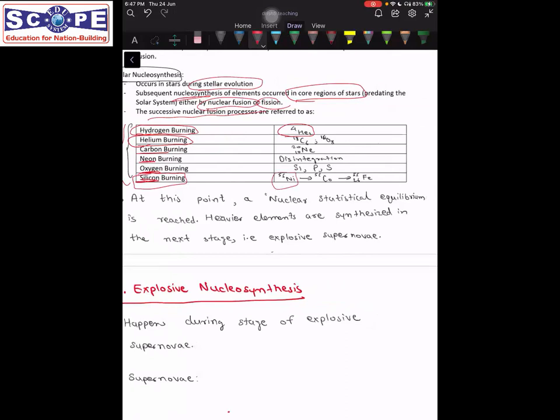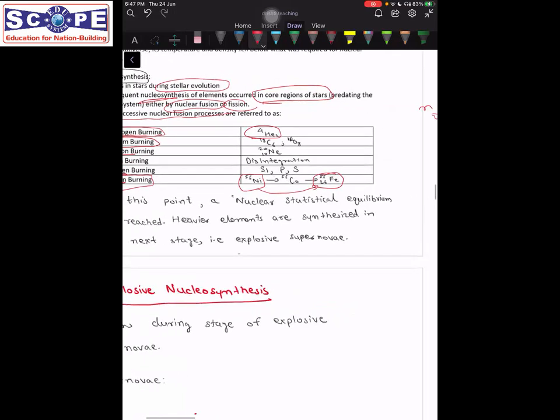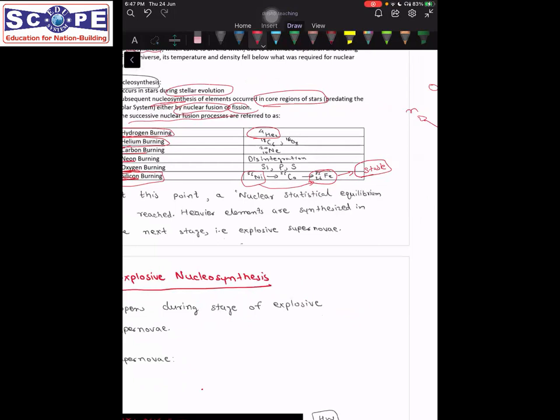But the isotope of nickel that was formed was unstable, and it ultimately led to the formation of iron, Fe-56. Yes, this iron isotope was stable. This is the point where stellar nucleosynthesis stopped at iron, because it was a very stable nucleus. That is why the core regions of most of these stars still have iron in them. So this was the end product.